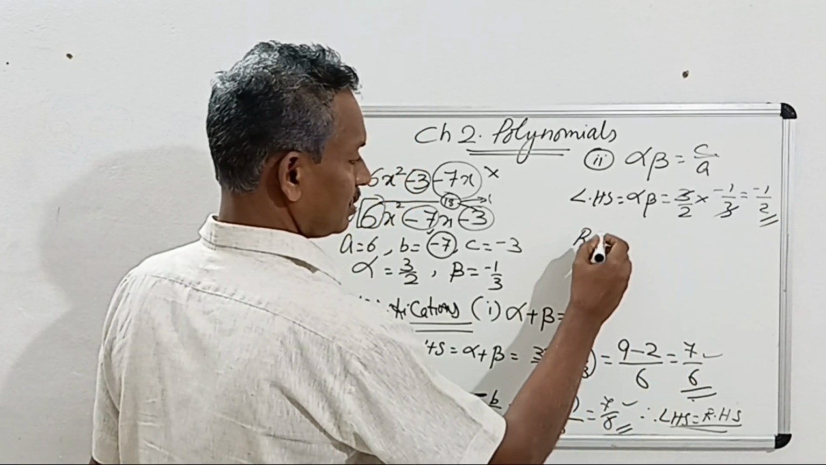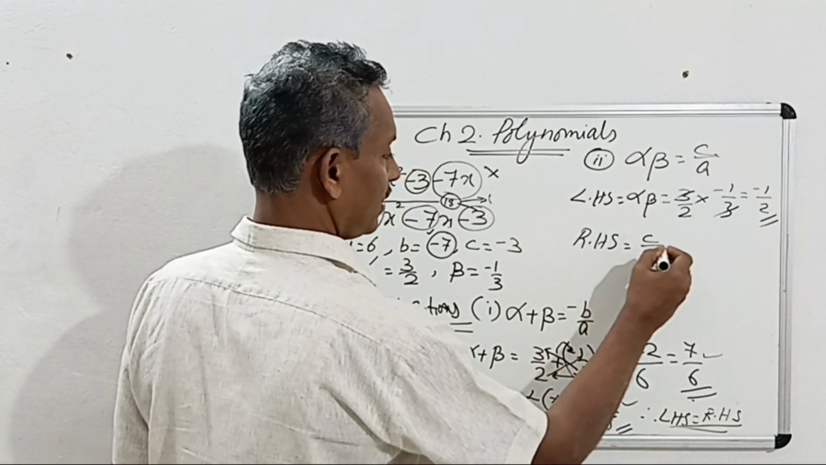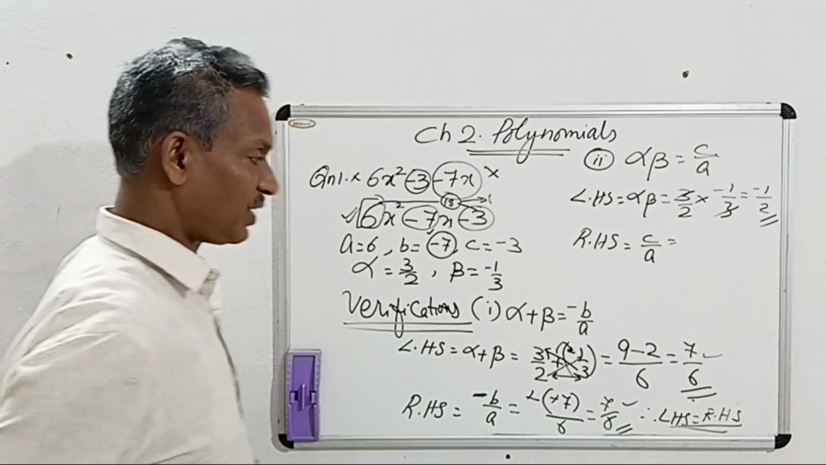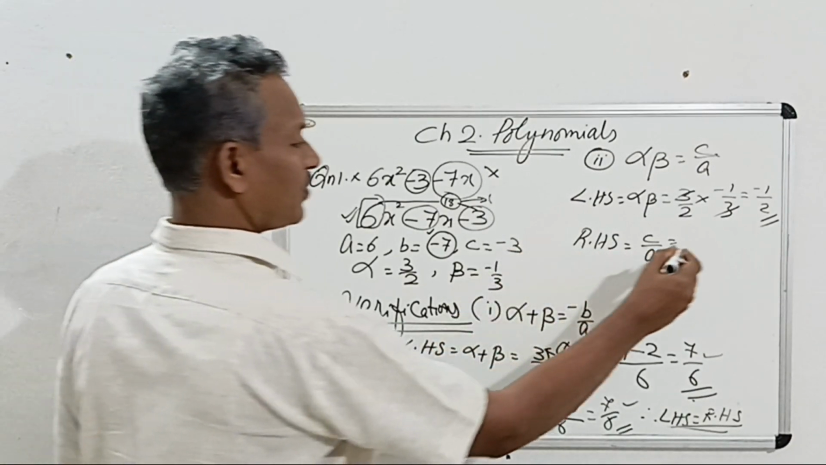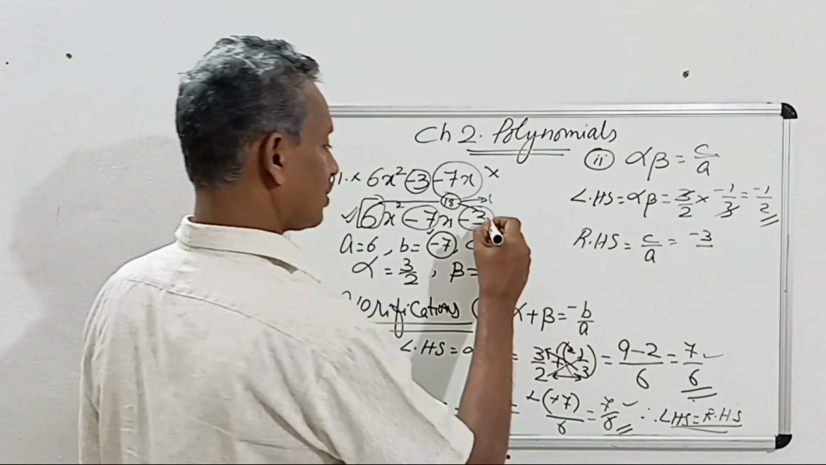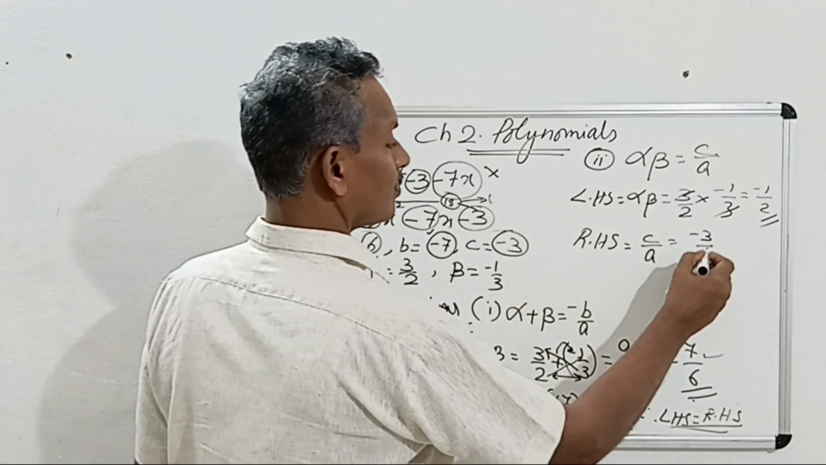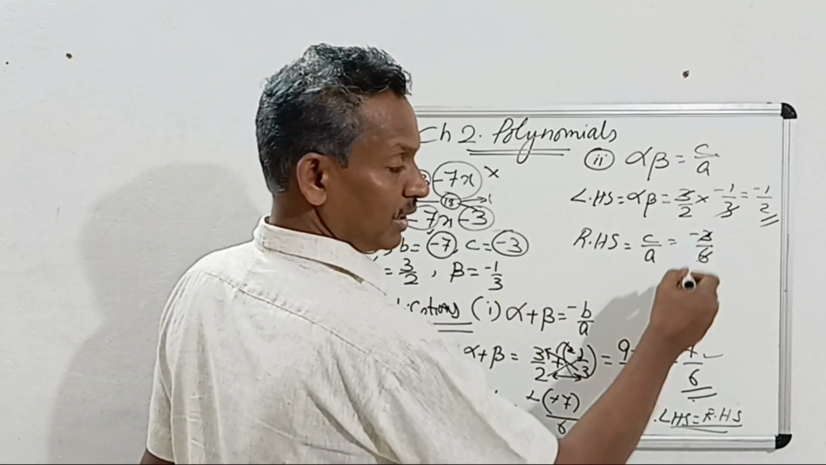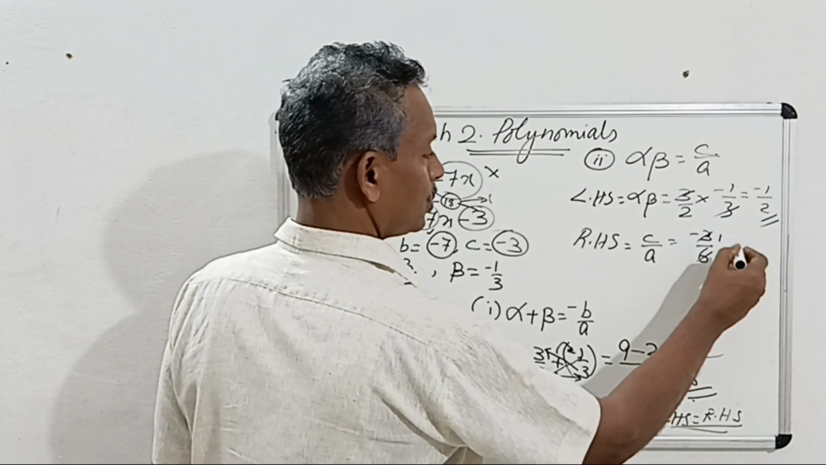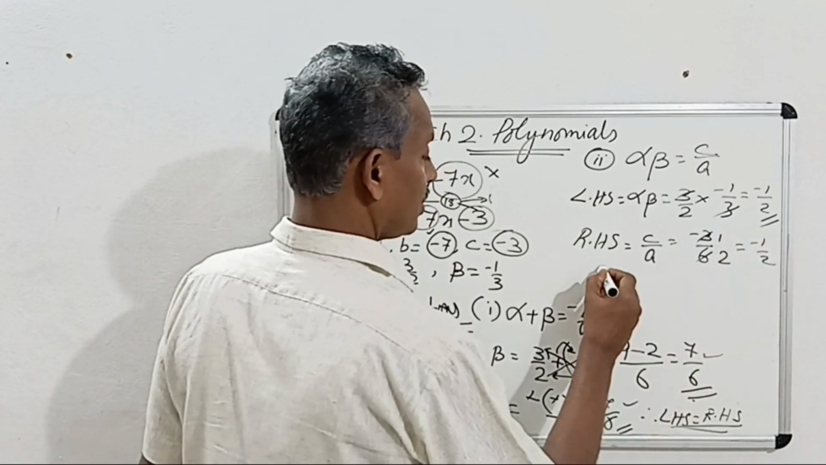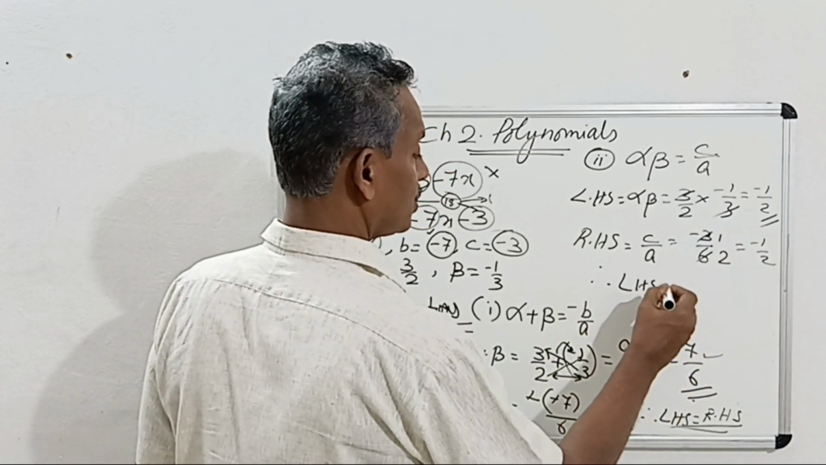And RHS, C by A. What is the value of C? C is the constant, it is minus 3. This is the constant, minus 3. And A is 6. You can cancel out by 3, the numerator and denominator, and get minus 1 by 2. Therefore, LHS is equal to RHS.